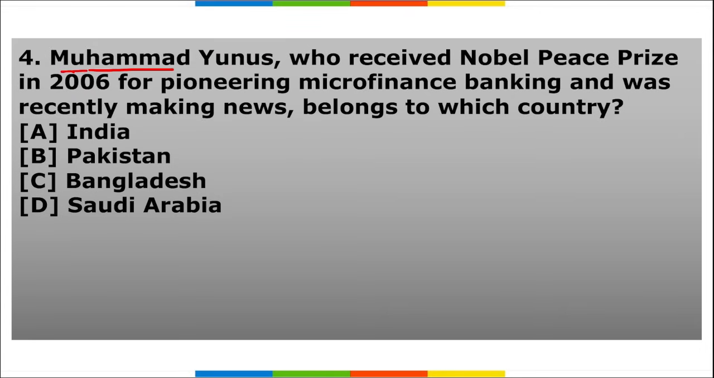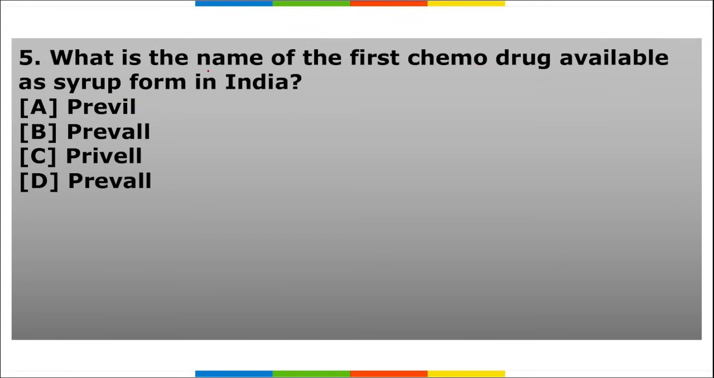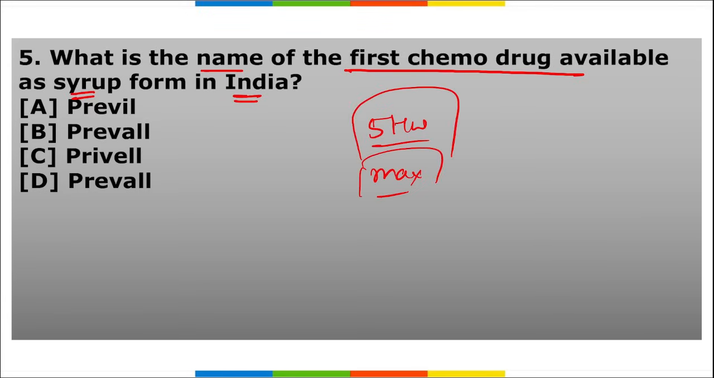Next, Muhammad Yunus, who received Nobel Peace Prize in 2006 for pioneering microfinance banking and was recently making news, belongs to which country? And fifth, what is the name of the first chemo drug available as syrup form in India? So these are your 5 homework questions, and I need to see maximum participation of the students watching this video.